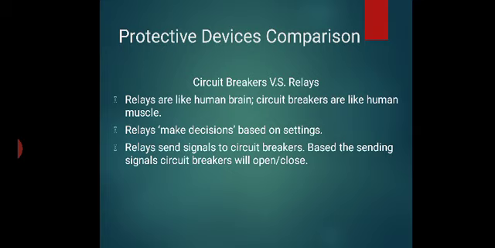Protective device comparisons. Here is the circuit breaker versus the relay. Relays are like the human brain. Circuit breakers are like human muscles. Relays make decisions based on settings and send signals to the circuit breaker. Based on the signals sent, the circuit breaker will open or close. Here the circuit breaker and relay are dependent on each other.